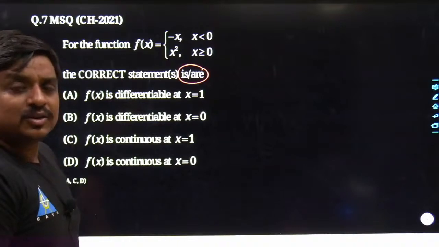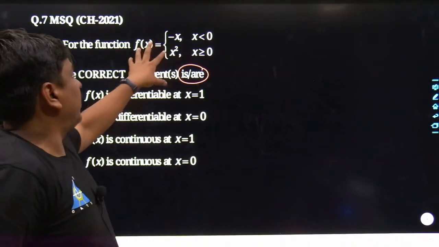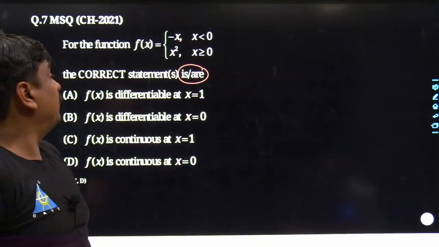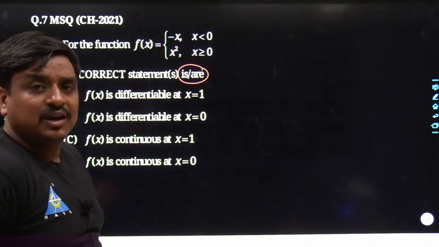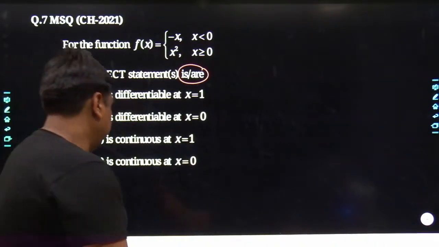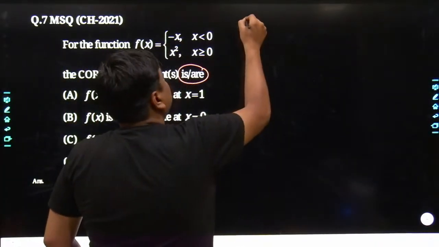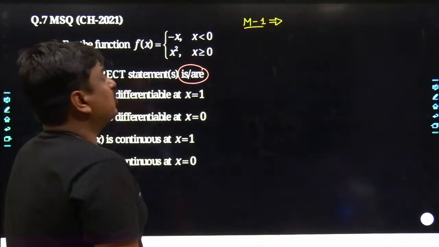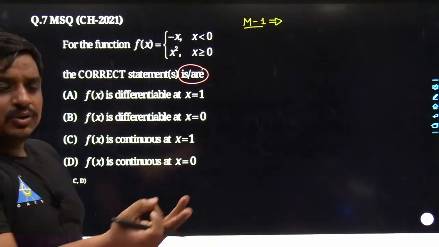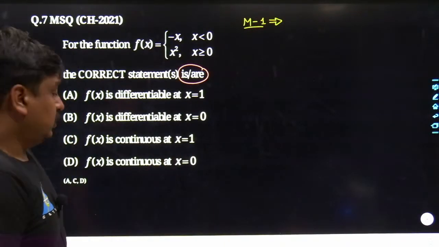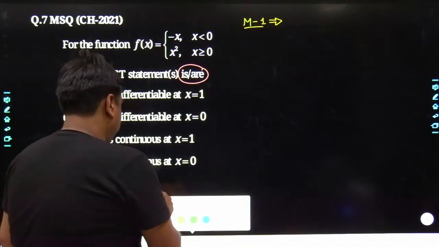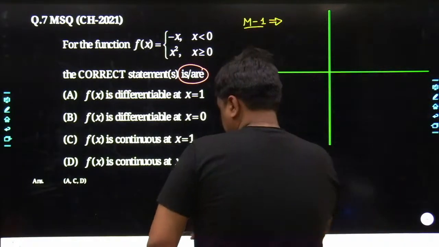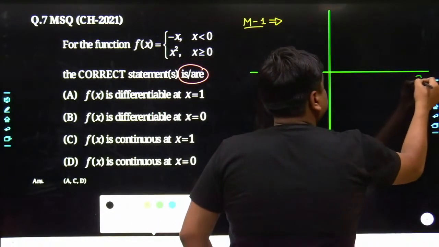There could have been two different methodologies. Either by drawing the graph of f of x, you could have solved this problem within probably 1 minute, or with the help of differentiability and continuity tests. Anyways, I would use the best method, and that is the graphical method. And I would expect each one of us to be very well acquainted with drawing at least the graphs related to the line, parabola, hyperbola. My dear friends, at the very beginning I would take the reference of the xy plane. Here goes the x-axis, here goes the y-axis.